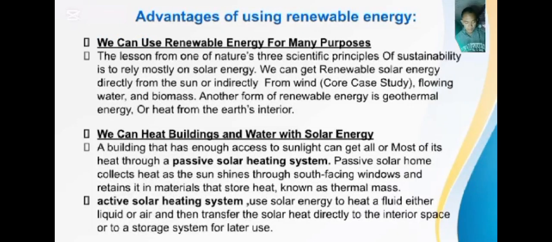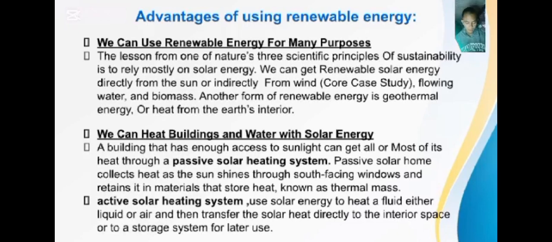Advantages of using renewable energy. We can use renewable energy for many purposes. The lesson from one of nature's three scientific principles of sustainability is to rely mostly on solar energy.